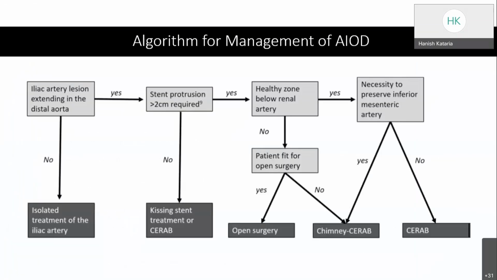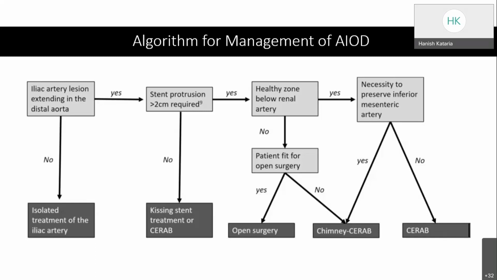So this is the algorithm for the management of aortoiliac occlusive disease. Any lesion not extending into the aorta, so isolated iliac artery disease, can be treated with PTA and stenting. But if the disease is extending into the aorta, and stent protrusion of more than 2 centimeters is required, we treat differently. If less than 2 centimeters is required, then we should treat with the kissing stent technique or with the SERAP technique.